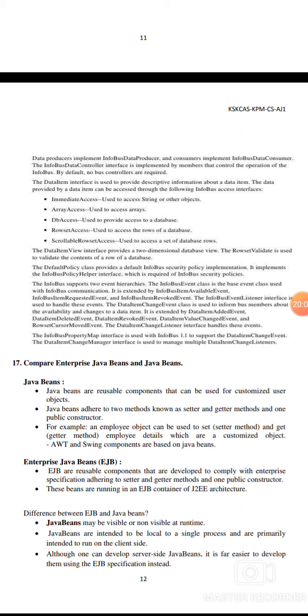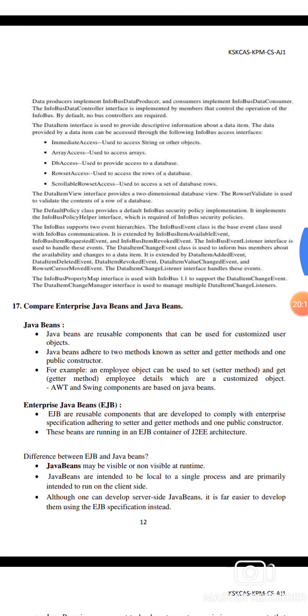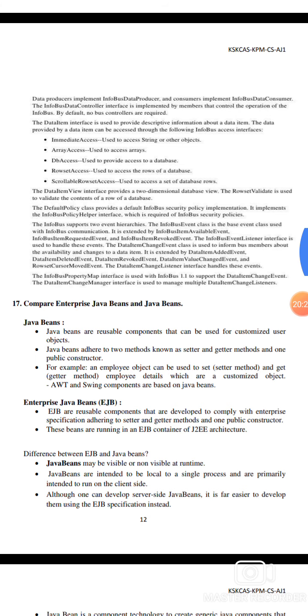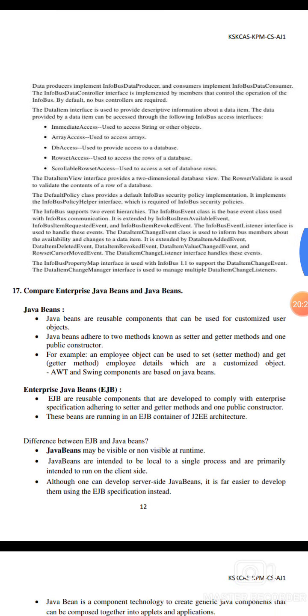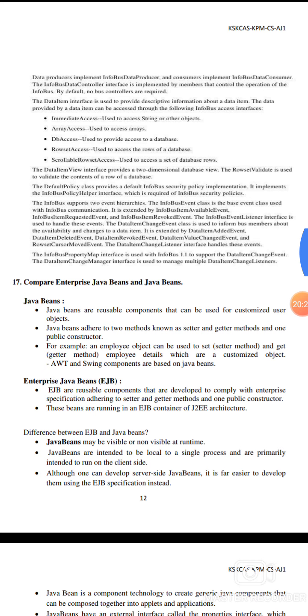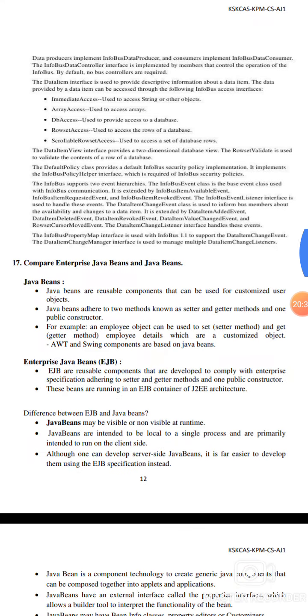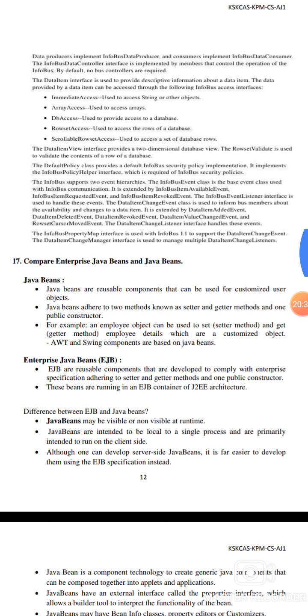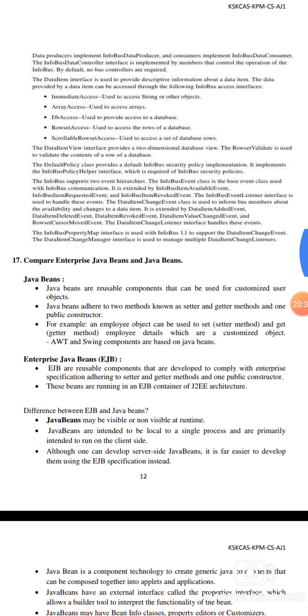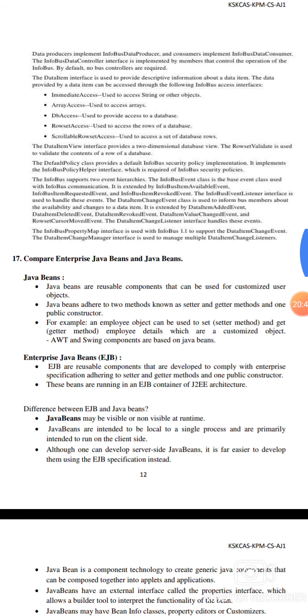The various access interfaces are: ImmediateAccess, used to access a string or other object. ArrayAccess is used to access an array. DbAccess, database access, is used to provide access to a database. RowsetAccess is used to access a row of the database. ScrollableRowsetAccess is used to access a set of database rows. The DataItemView interface provides a two-dimensional view of the data. The RowsetValidate validates the content of the rows of the database. The DefaultPolicy class provides the policy implementation.